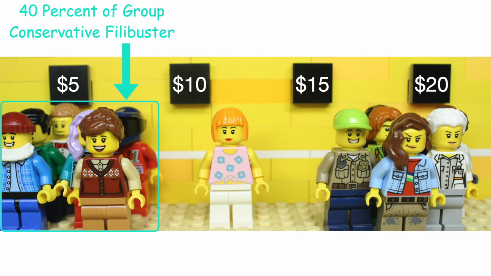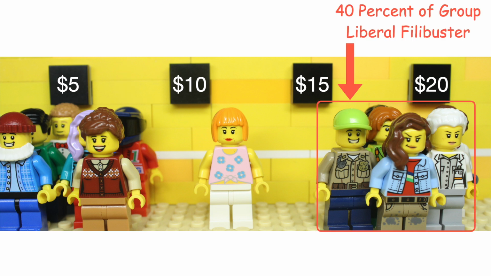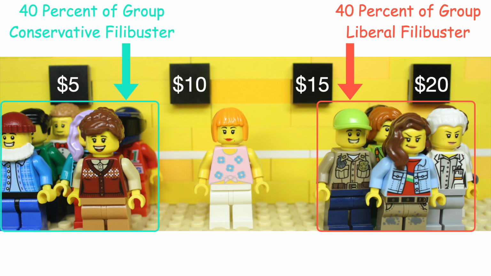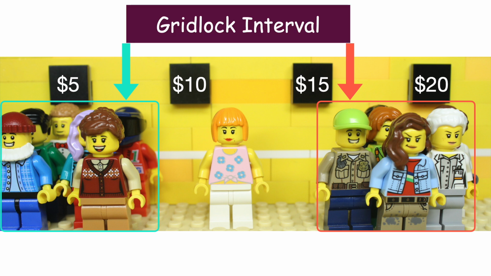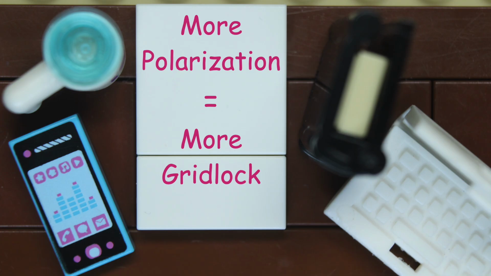So, if the conservative filibuster wanted the wage to be about $7 and the liberal filibuster wanted to set it to $17, then, if the policy were at $8, it wouldn't change because the conservative filibuster would stop any increase and the liberal filibuster would stop any decrease. In fact, no status quo policy that is between those two filibusters will be moved. The area between the two filibusters is part of the gridlock interval. And so, more polarization means a larger gridlock interval and more gridlock.